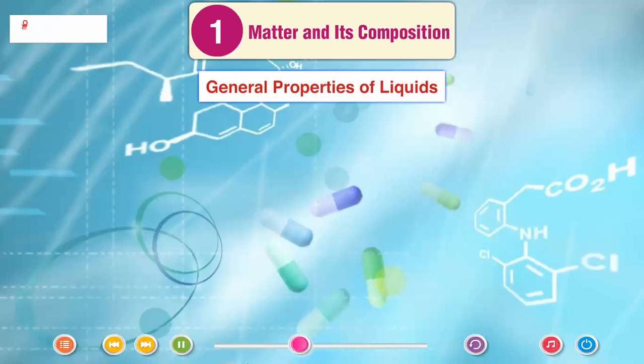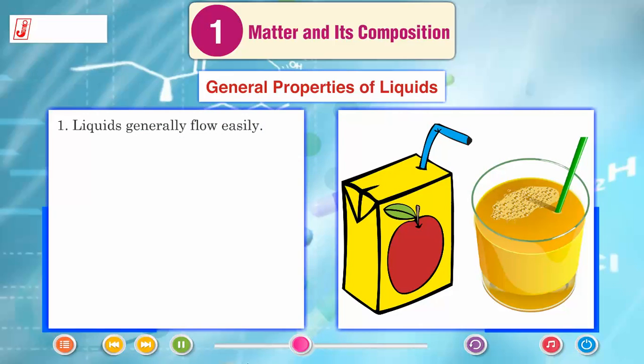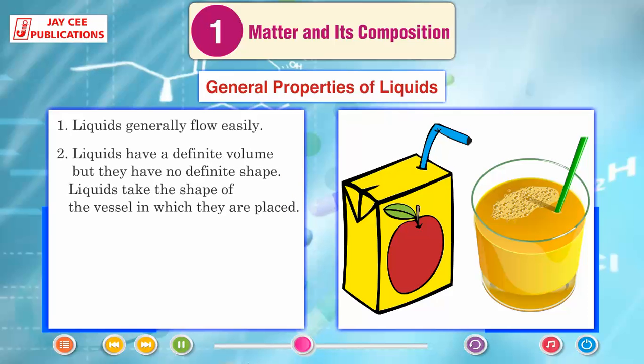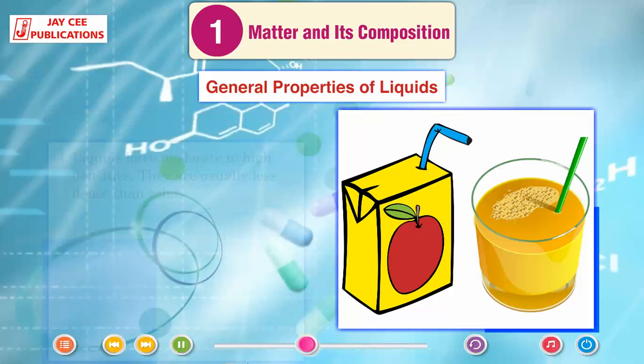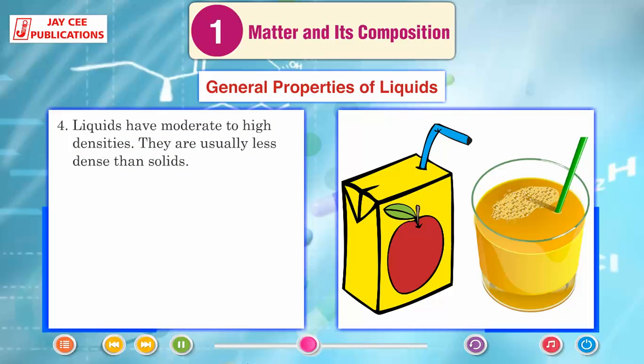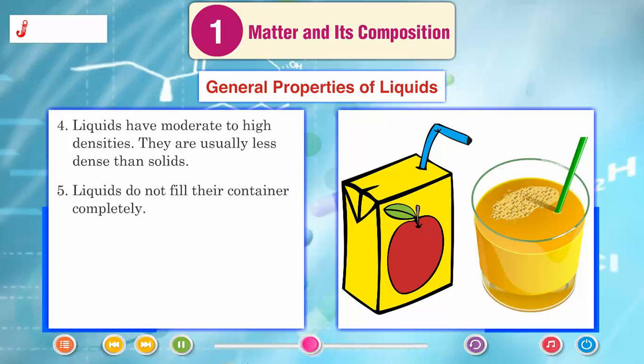General properties of liquids. Liquids generally flow easily. Liquids have a definite volume, but they have no definite shape. Liquids take the shape of the vessel in which they are placed. Liquids cannot be compressed much. Liquids have moderate to high densities. They are usually less dense than solids. Liquids do not fill their container completely.